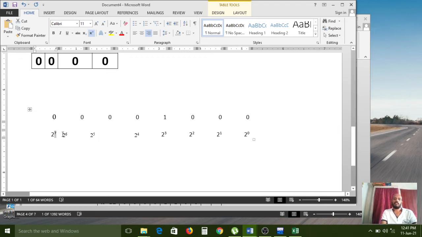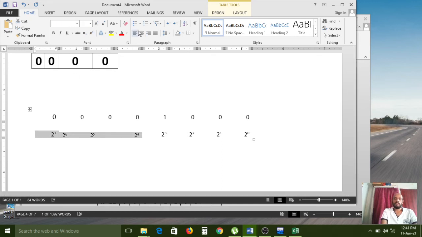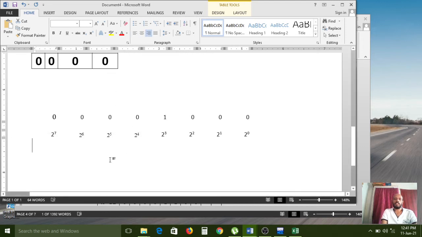So like that we can use. So this is the format.